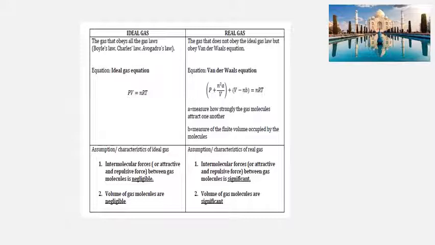So make sure you tahu a tu untuk correct mistake apa, b tu untuk apa. Sometimes question memang suka tanya a is for what, b is for what. Alright, so assumption ataupun characteristic of a real gas: IMF wujud between the gaseous molecules, and also the volume of the gaseous molecules is significant. Volume dia tak negligible.